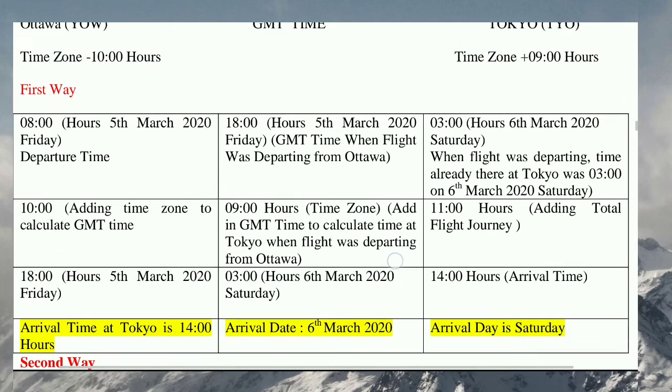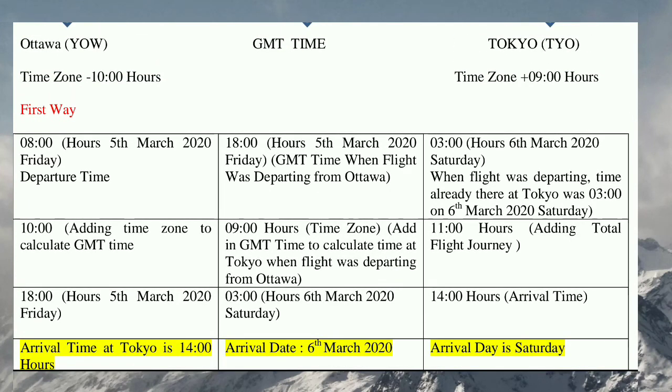So here a person who is taking a flight on 5th March, the total flight journey is only 11 hours, right? But he is reaching the destination on the next day, at 14 hours, that is 2 o'clock in the afternoon.